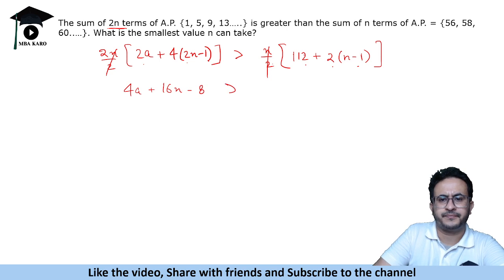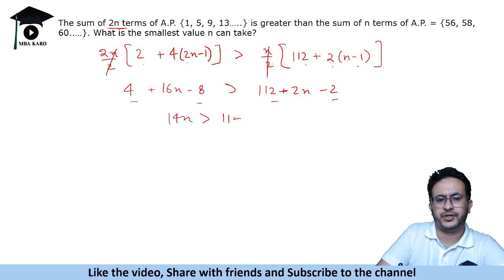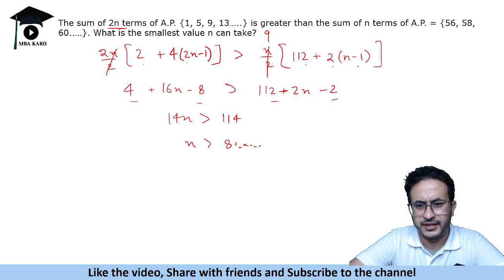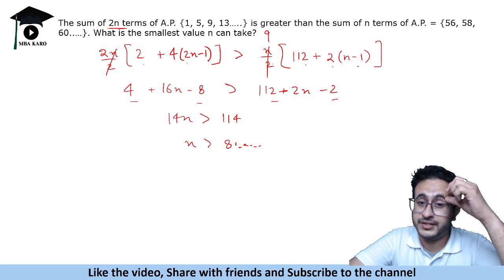Is greater than... 2a is 1 here, so let's put is greater than 112 plus 2n minus 2. Okay, so we will get 14n is greater than 110, and 114. So n is 8 point something, n is greater than 8 point something. Now n has to be an integer value, so the minimum value it can take is 9. Okay, so that is how we solve this equation.